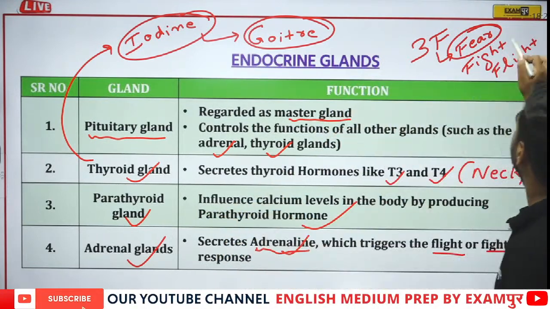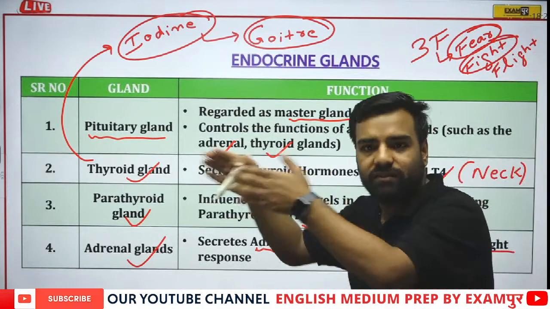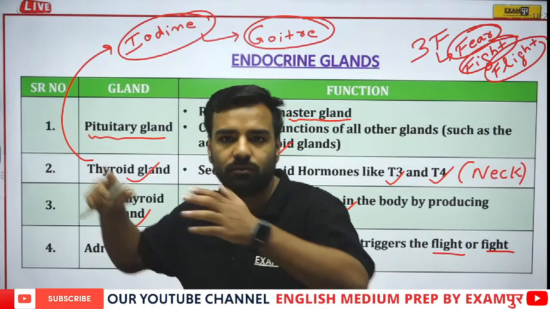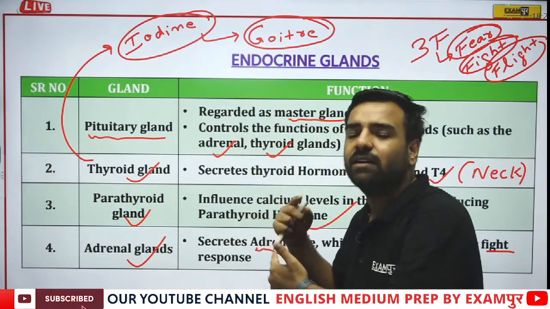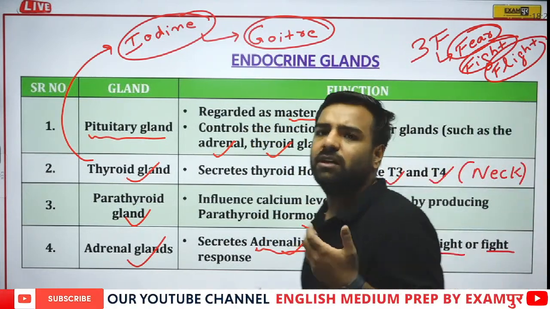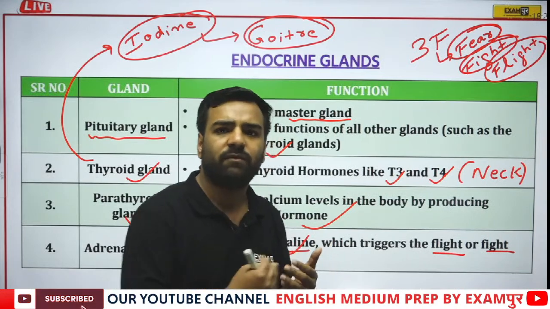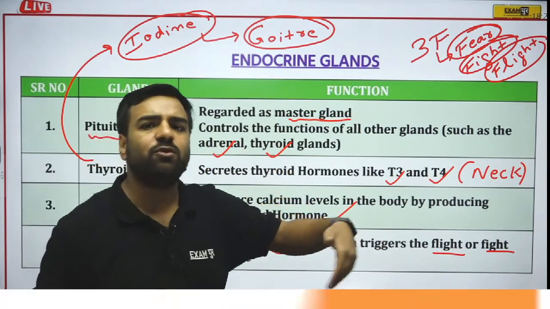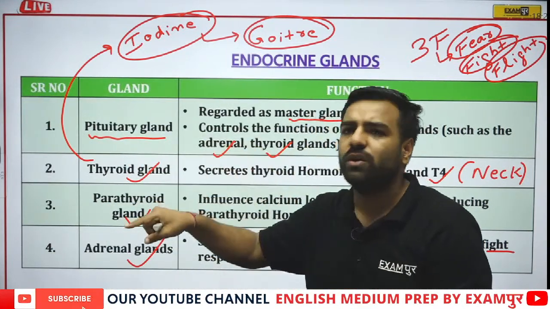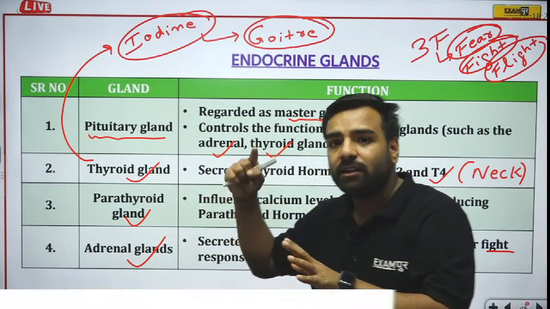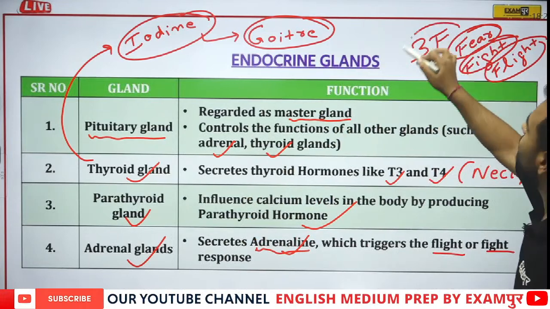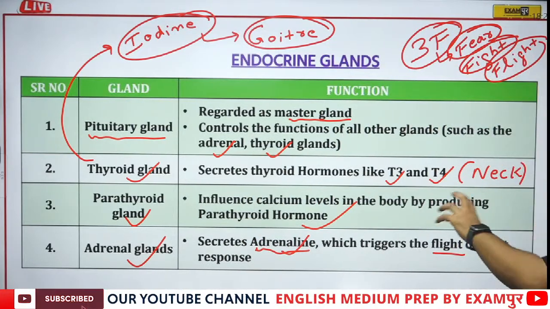If I talk about fight, during the fight, I have just given you the example, and this flight doesn't mean that he'll just use the wings and move away. No, we're talking about moving or just running at a super fast pace. One more example is here. In school time, in college days, when we used to run, and when there was a finish line that used to come over there, and when our friend or our teacher used to motivate us, yes, you can do it, yes, you can do it. At that time, the hormone which actually used to work was adrenaline, and hence we can say that this 3F, that is fear, fight and flight, is related to adrenaline.